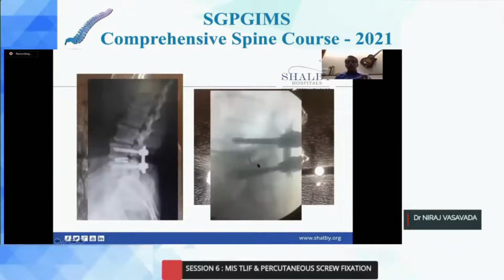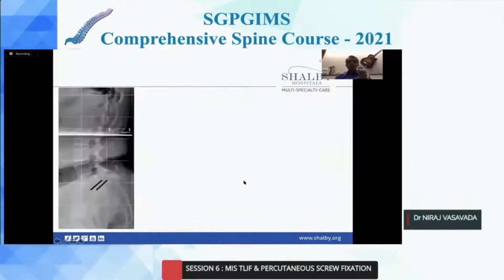Try to put your cage as anterior as possible so that back out chances are much less, and an anteriorly placed cage gives much better lordosis. This is one of our patients who had a fixed spondylolisthesis. This was around 6 years back, and we were traditionally doing an ipsilateral side facetectomy and cage insertion.